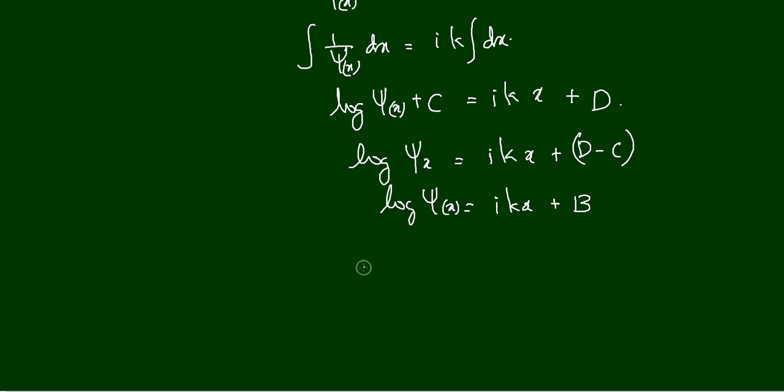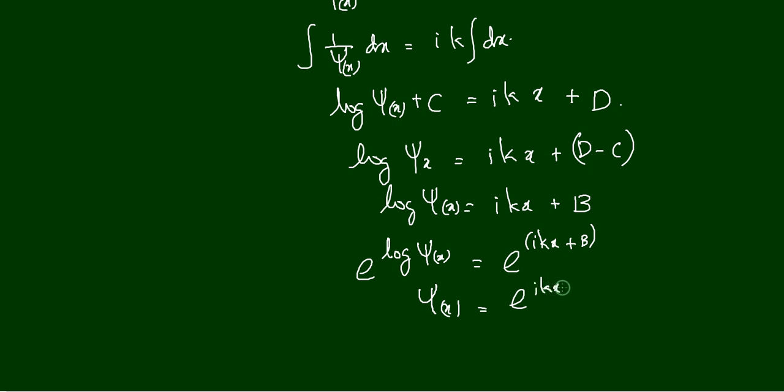So I am going to write it like this: e to the power of log psi x is equal to e to the power of ikx plus b. Okay, I can write like that. So psi x is equal to e to the power of ikx into e to the power of b.